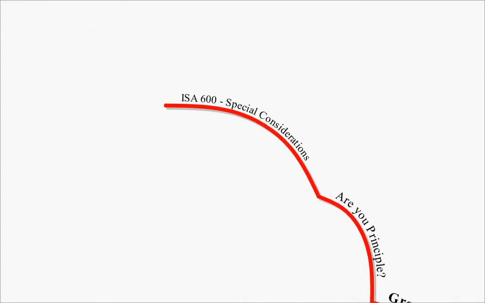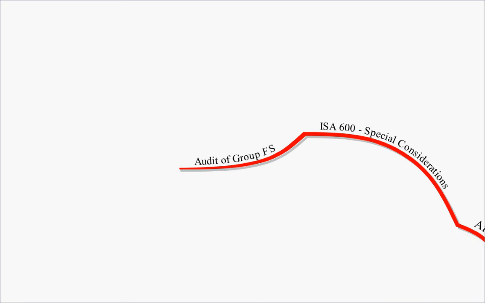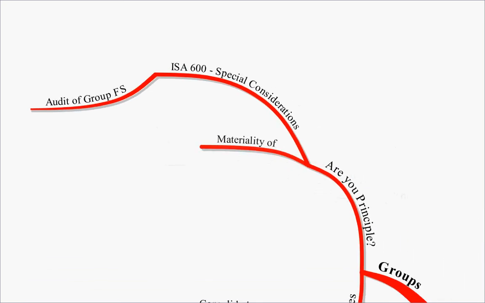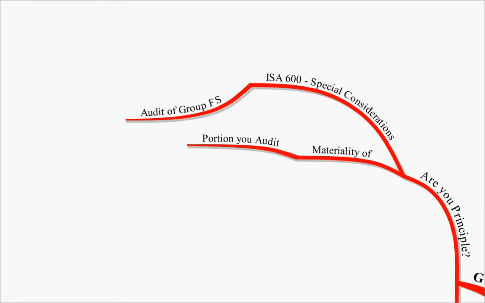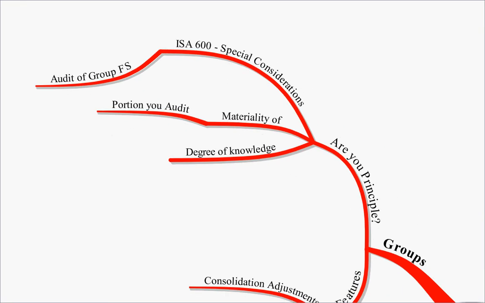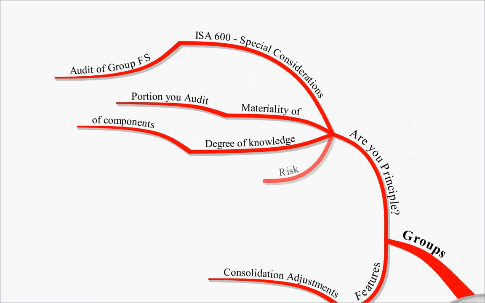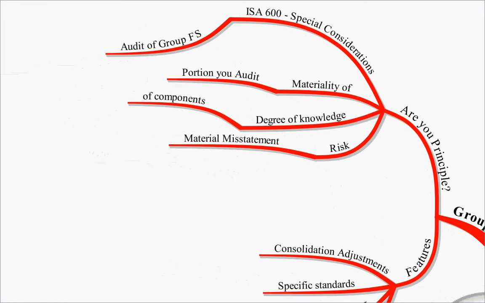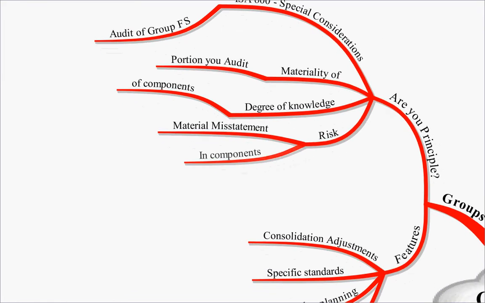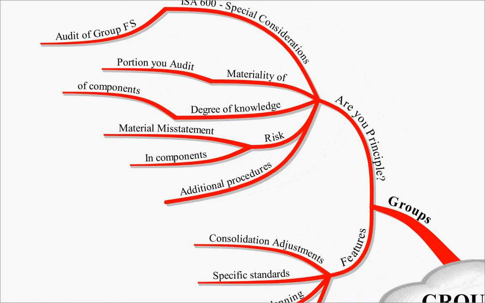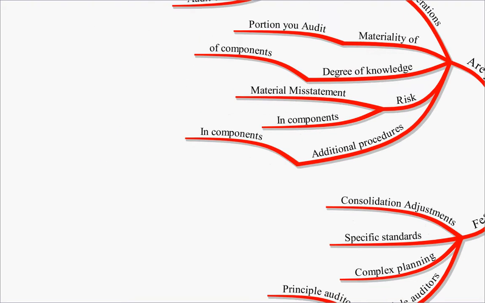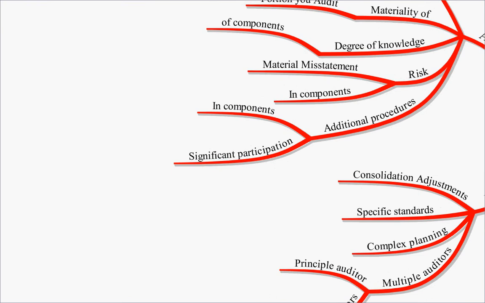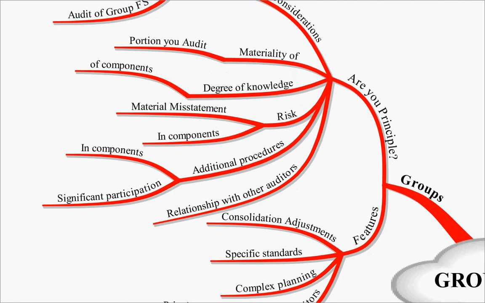So how to decide whether you are the principal auditor? Well, this is under ISA 600, Special Considerations in the Audit of Group Financial Statements. We will assess the materiality of the component that you audit. You'll check the degree of knowledge you have of the components. You'll make a risk assessment, the risk of material misstatement that is, in the components. You'll see if you have to carry out additional procedures in the components. If you have significant participation in those additional procedures, it may indicate that you are the principal, and then you'll check, do you have a relationship with the other auditors.